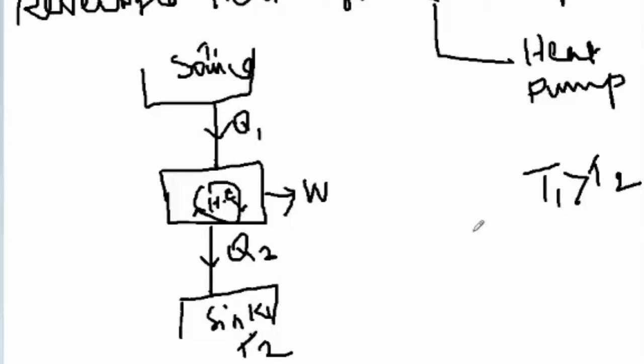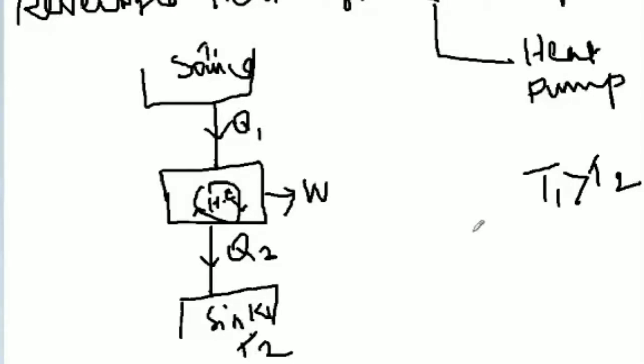Suppose you have a bike. Your friend asks how the performance of your bike is, and immediately you say the bike is good, nice performance. How can you tell that? First we check the mileage. If you burn 1 liter of fuel, we can get 50 or 60 kilometers. And you say there is no vibration, something like that. So the bike is good. First we are checking mileage only.